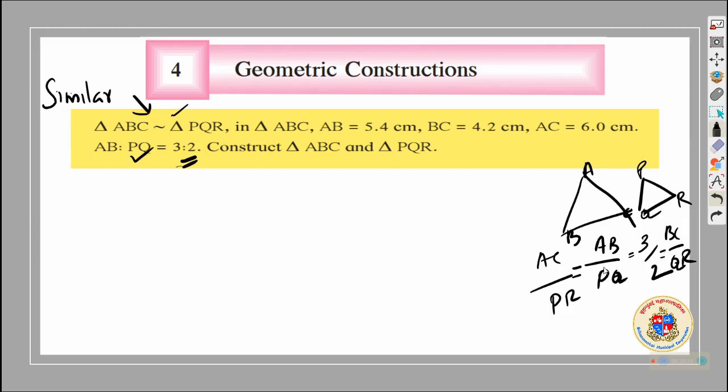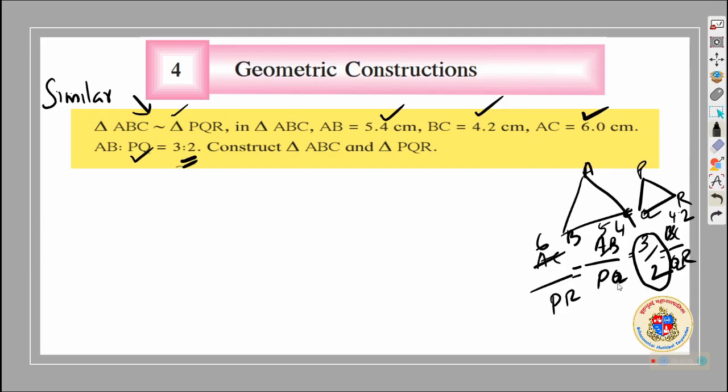If that is the ratio, and as they have given the size of the side, we can substitute here comfortably. Instead of AC, we can write 6 over here. Instead of AB, I can write 5.4 over here. Instead of BC, I can write 4.2 over here, which can be equated with 3 upon 2. In that case, we know that PQ can be calculated, PR can be calculated, QR also can be calculated.